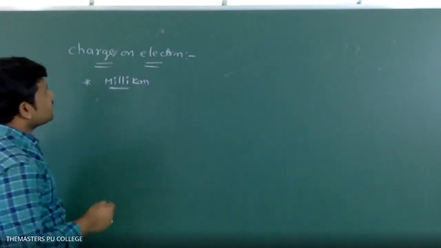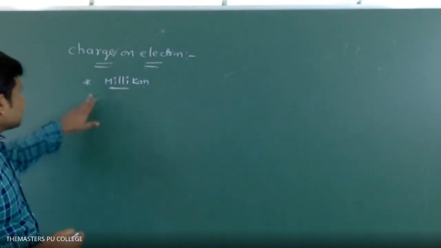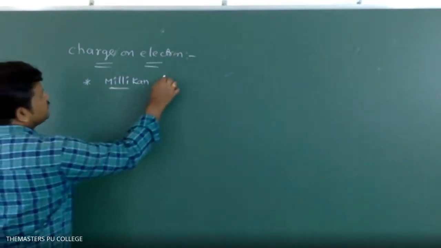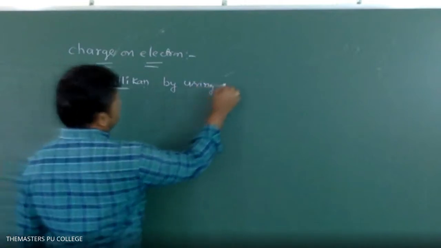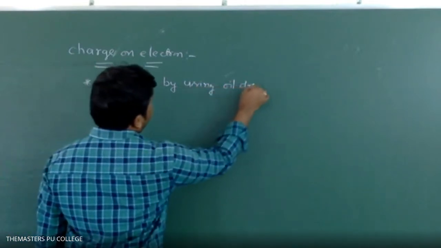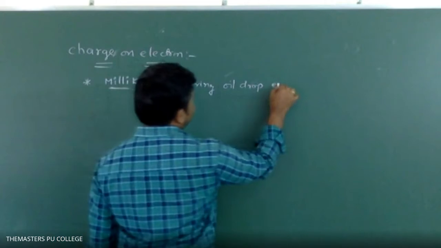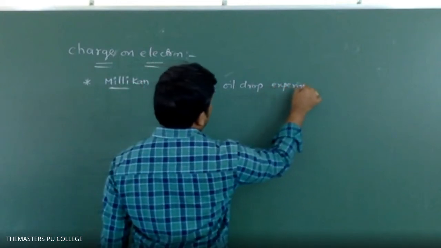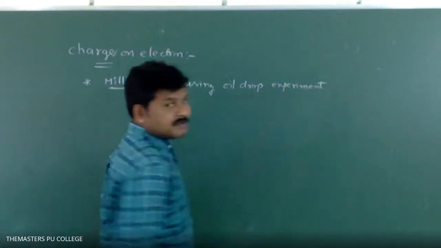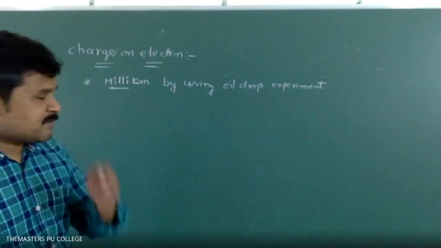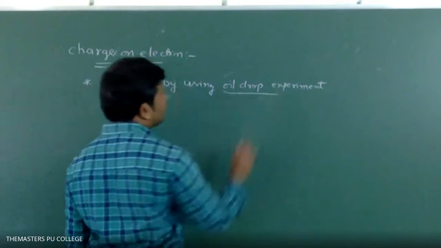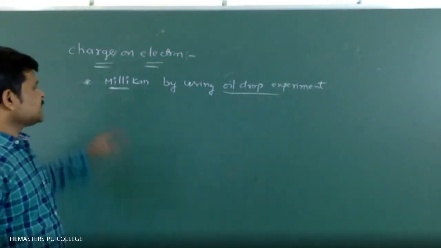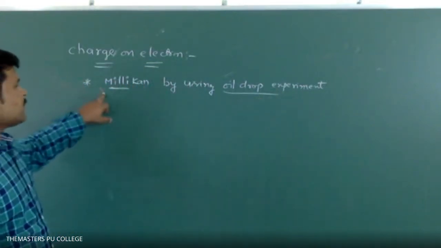So how was the charge of electron given? The charge of electron was determined by Millikan using the oil drop experiment. What is the oil drop experiment? Who performed this oil drop experiment? This oil drop experiment was performed by Millikan.